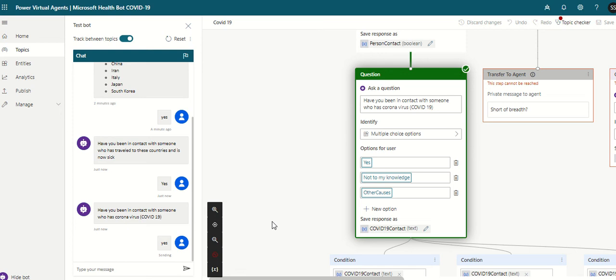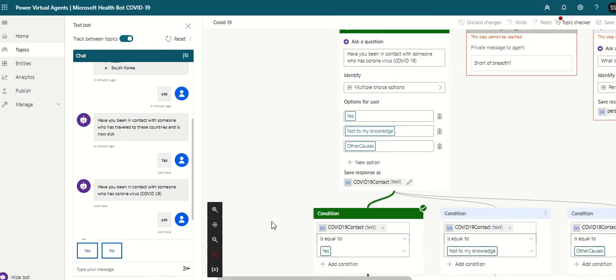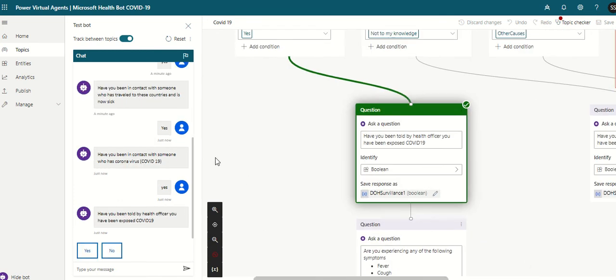We have 3 cases here, either yes, do not to my knowledge, or other cases. So first let's see the positive scenarios involved in this. So the bot, that is the virtual agent, is now able to come back with the next case. Have you been confirmed by the health officer that you have been exposed to this COVID-19? It is now doing the surveillance. I am going to tell yes.